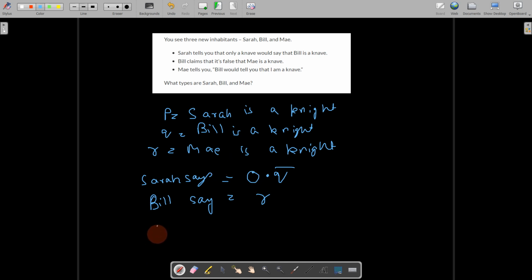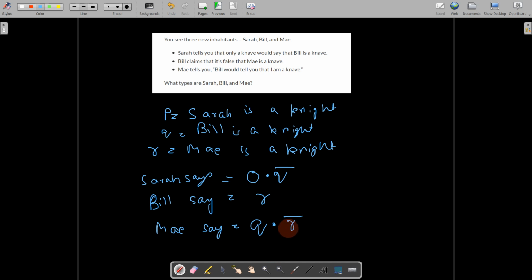And then what is May saying? May is saying that Bill would tell you that I am a knave. So if it's Bill, that means Q, and I am a knave, that is May is a knave, R bar.